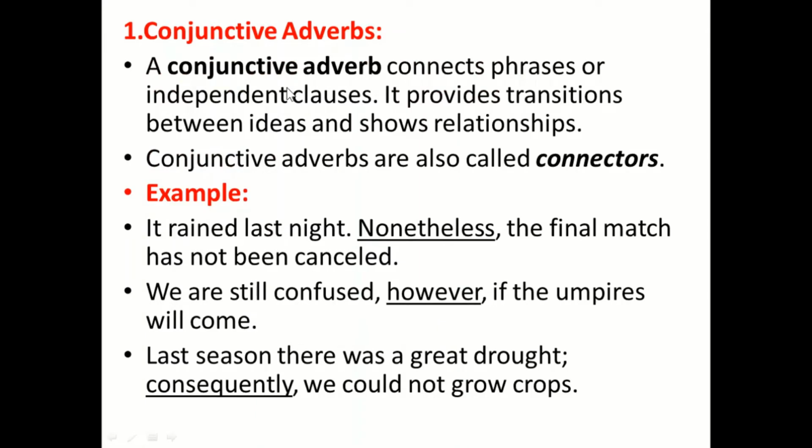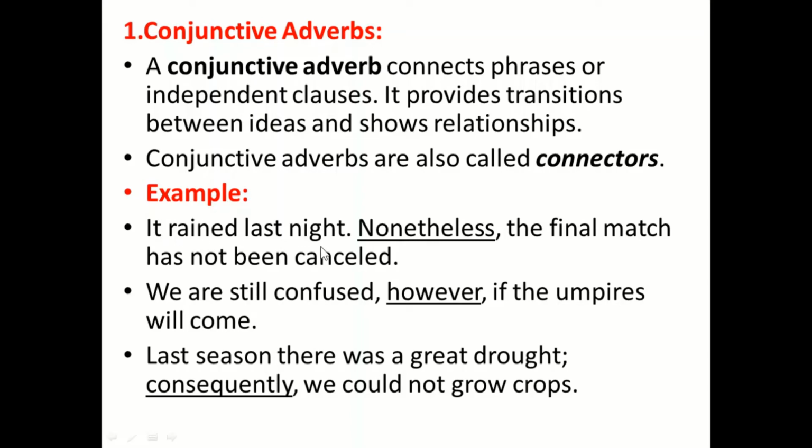Now we have different kinds, so we will see them one by one. Number one is the conjunctive adverb. This is like a conjunction. A conjunctive adverb connects phrases or independent clauses. It provides transitions between ideas and shows a relationship. Conjunctive adverbs are also called connectors, something that joins two things. We have examples here. Let's see.